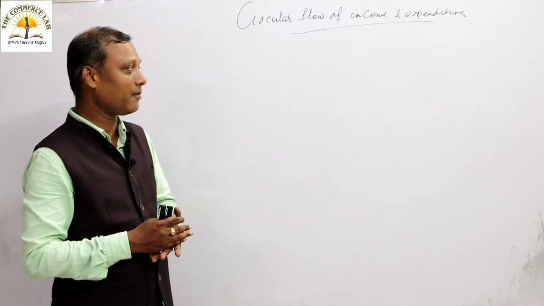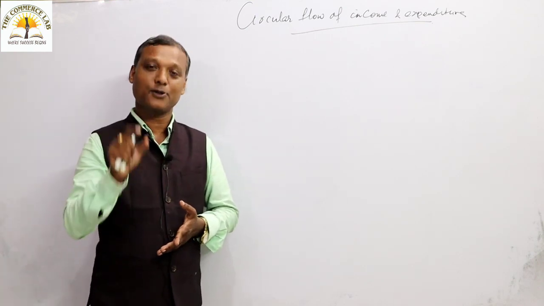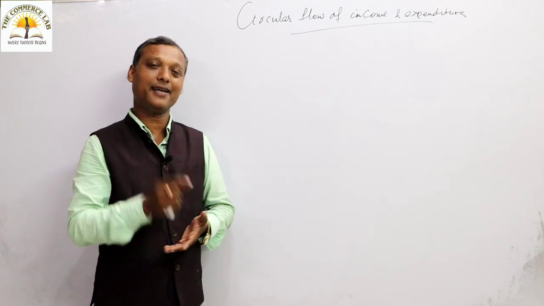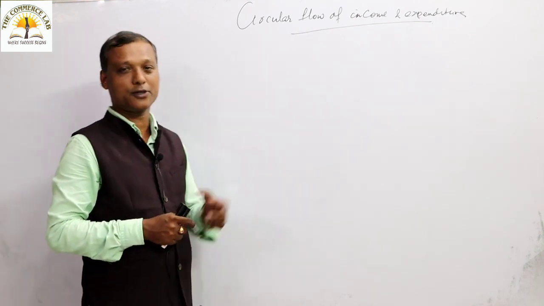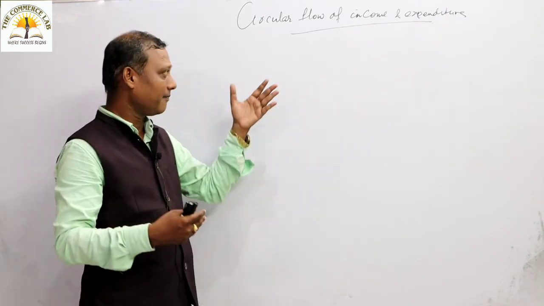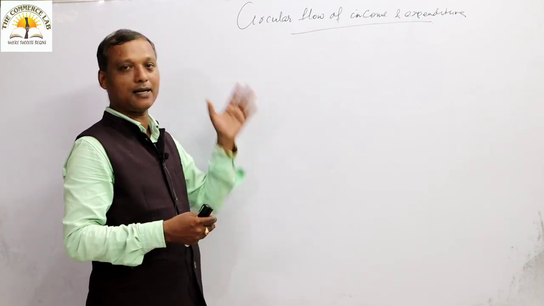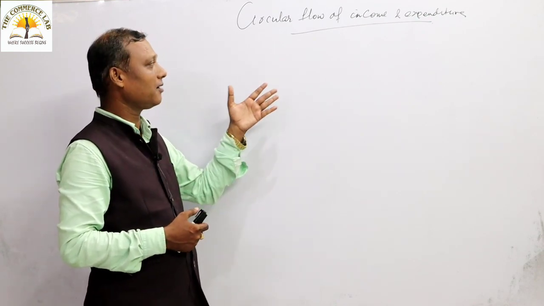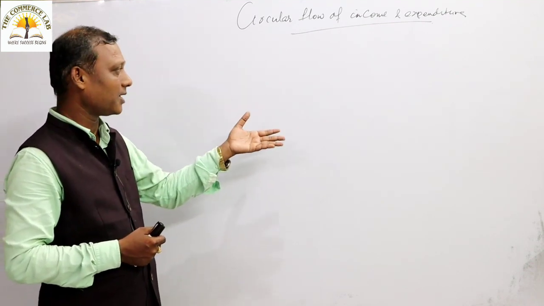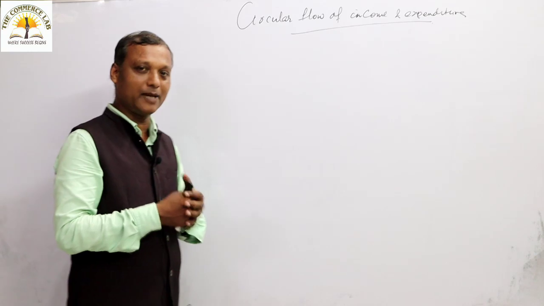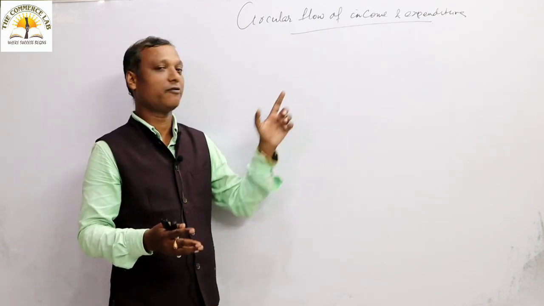In 11th class we studied microeconomics. In 11th class you talked about consumers and producers. So the interesting relation continues here, the interesting chemistry of consumers and producers, that now we are going to study under circular flow. And in macroeconomics the name itself changes. The consumer of 11th class is now known as the household sector, and the producer of 11th class is now known as the firm sector. So we are going to study the relationship between household and firm sector in the circular flow of income and expenditure.